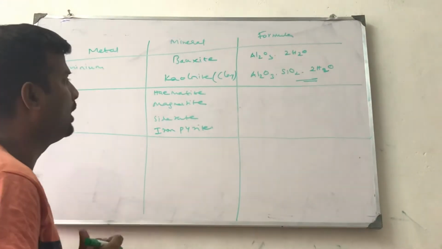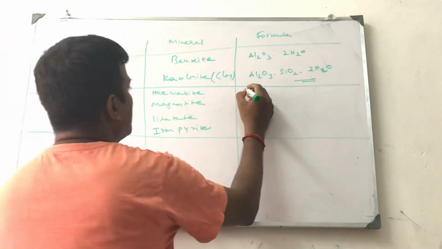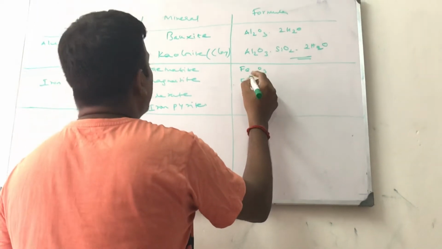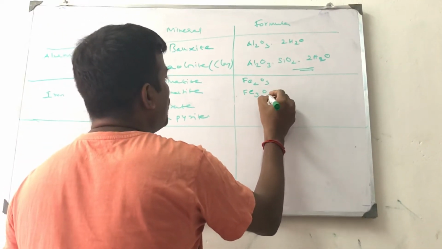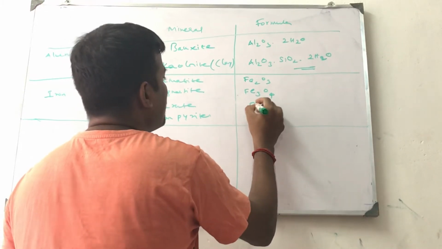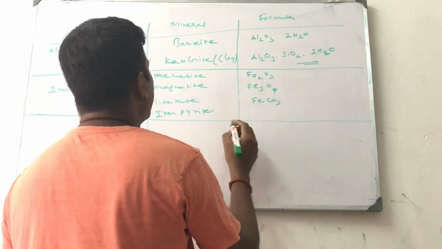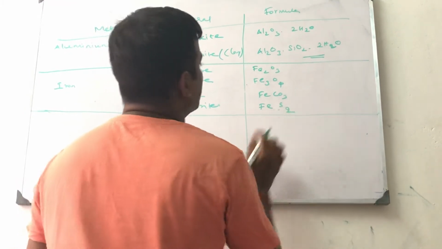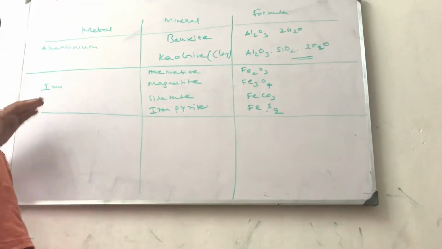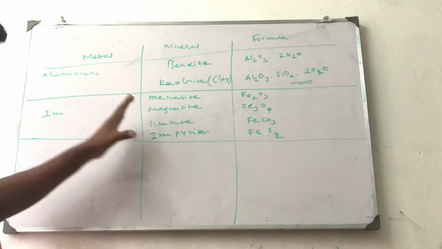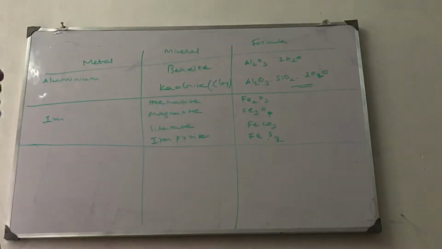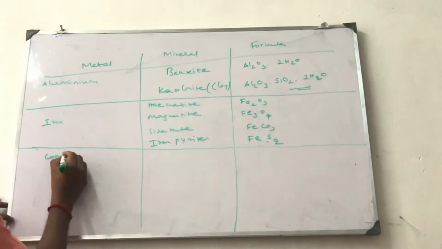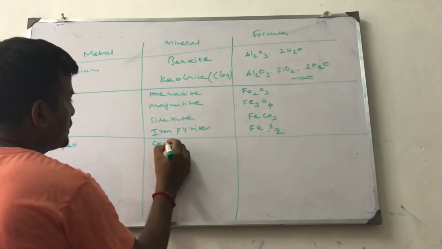Fe2O3 is the formula of hematite, Fe3O4 is magnetite, FeCO3 is siderite, and iron pyrite is FeS2. Iron is extracted from these various ores. And the next one is copper, copper pyrites.